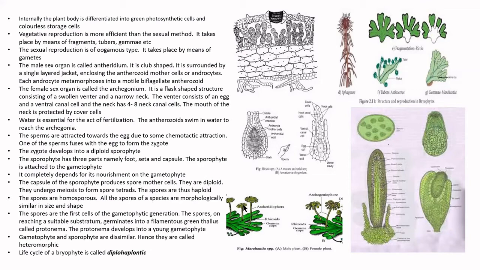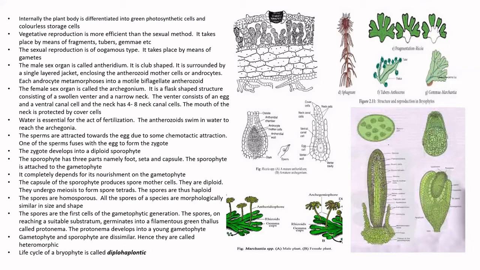Okay, gametophytic body developing. So the gametophyte and sporophyte are dissimilar. This is the gametophytic body of Marchantia. This is the sporophytic body of Marchantia. So they are totally dissimilar. They are not similar. So it is called heteromorphic.